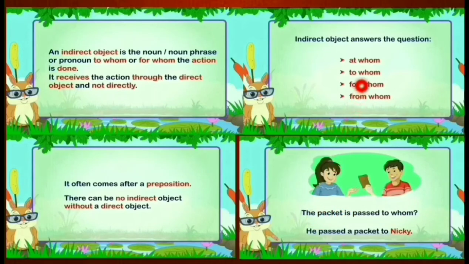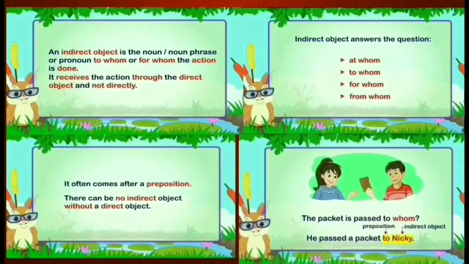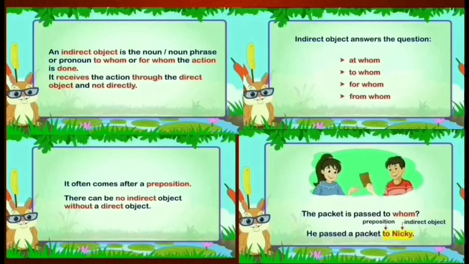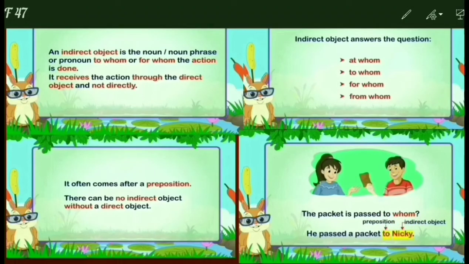So make the question by using the question words. The packet is passed to whom? To Nikki. So here Nikki is the indirect object, because it comes after the preposition. Sometimes it comes after the preposition, and without a preposition it comes after the verb.